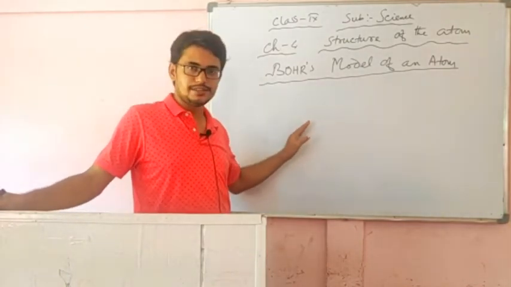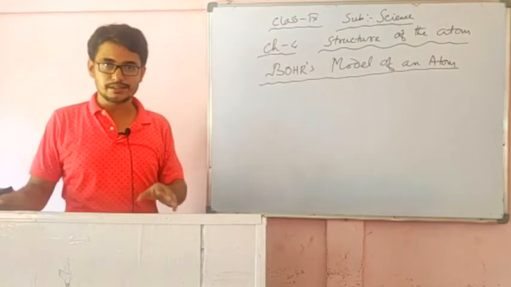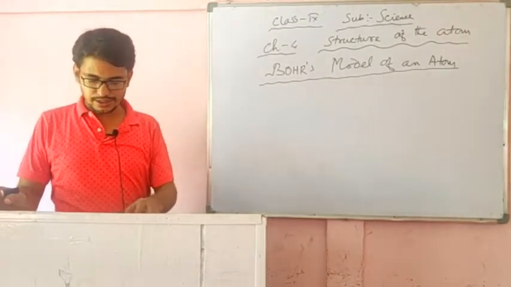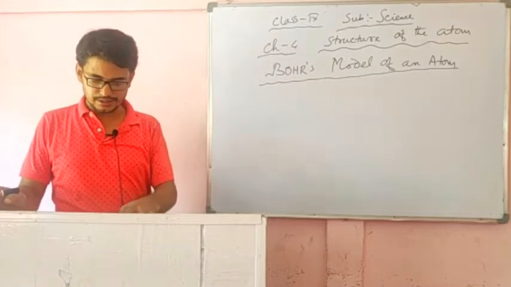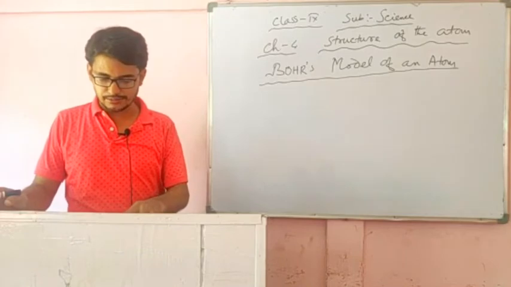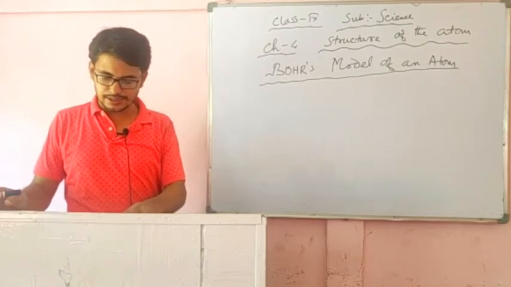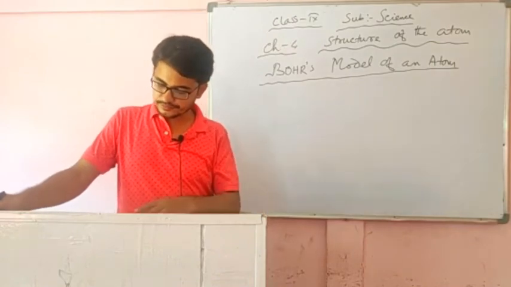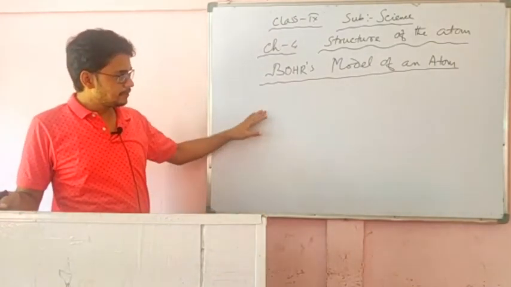Now the question arises, how are these electrons staying inside the atom surrounding the nucleus? That means in an atom electrons and protons are there, this is clear to us. Now how are these electrons and protons staying inside the atom? This we are going to discuss now. This is explained by Bohr's model.